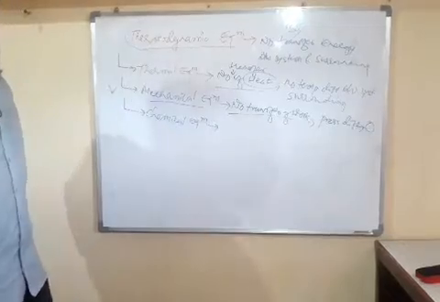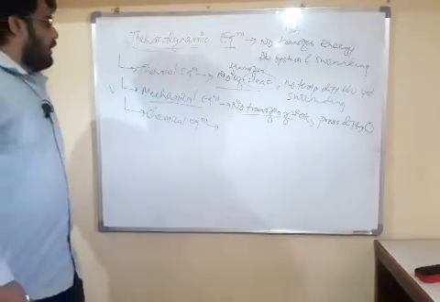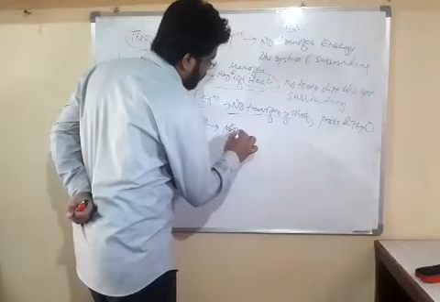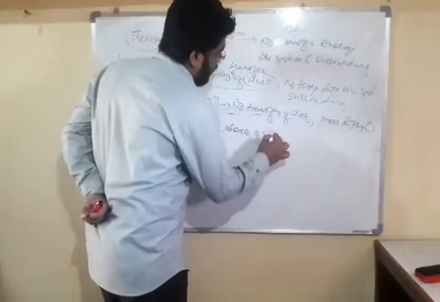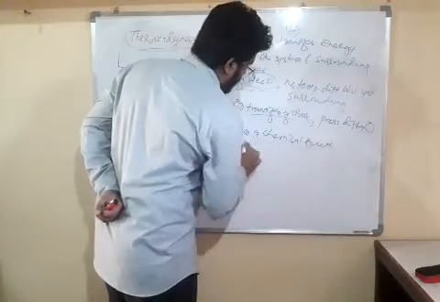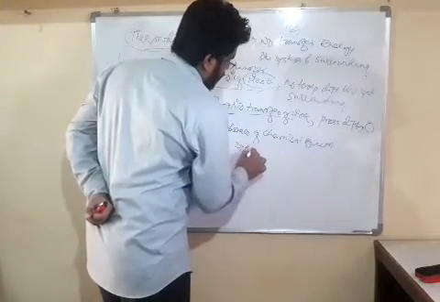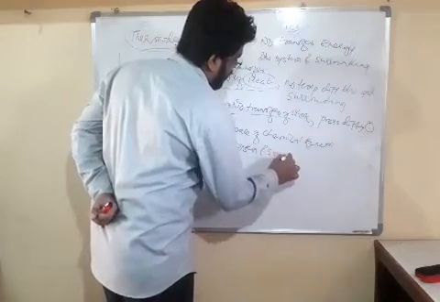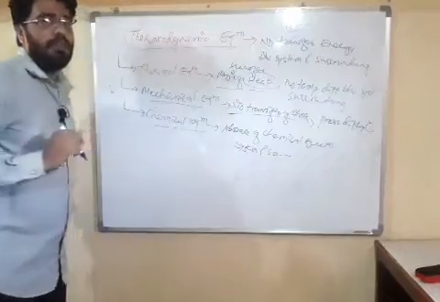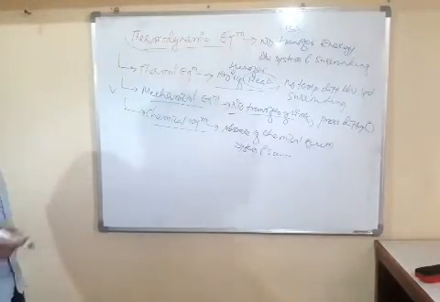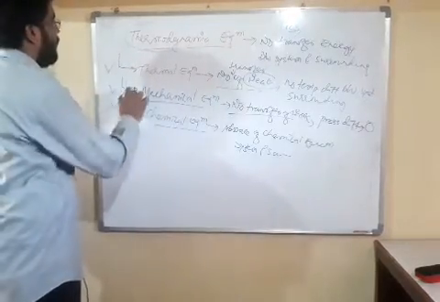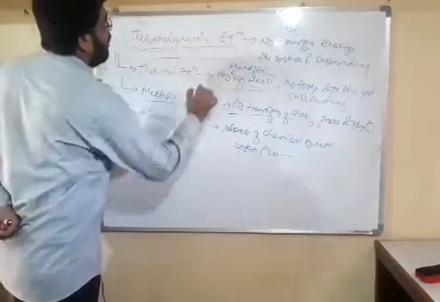Now, what is chemical equilibrium? If there is absence of chemical reaction between system and surrounding, then our system exists in chemical equilibrium. So these are the three types of equilibrium. If all three exist, then our system is in thermodynamic equilibrium.